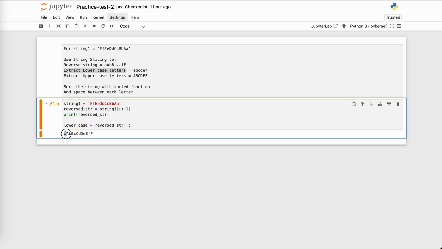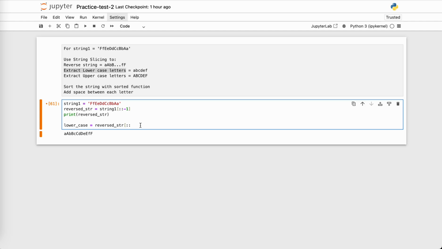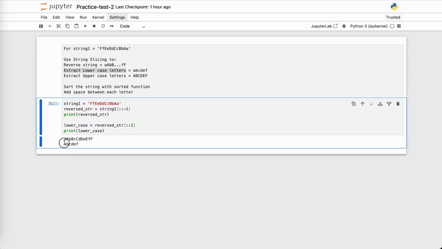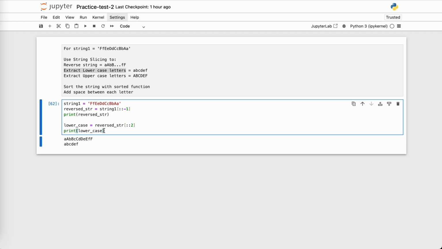And I want every other letter. So 0, then 2, then 4, so on and so forth. So I will do a step of 2. Now let's print it, lower underscore case, and we get the lowercase letters, right?